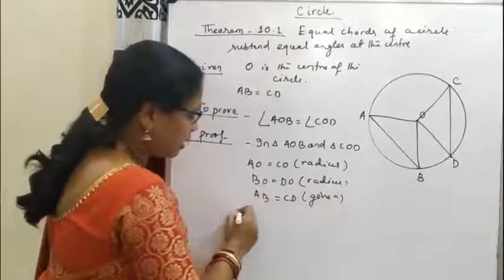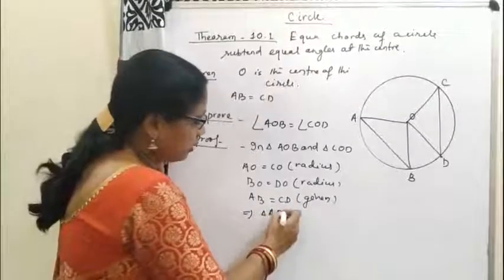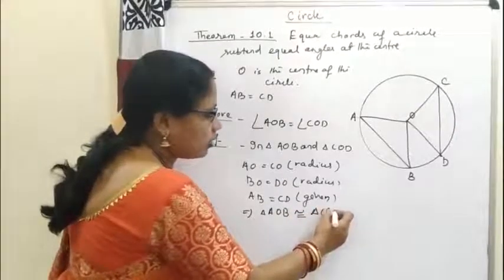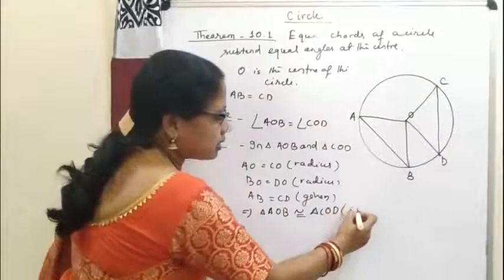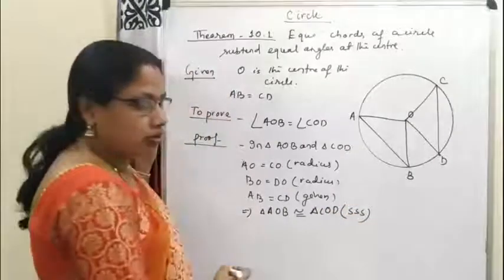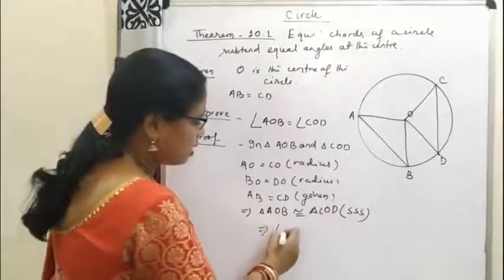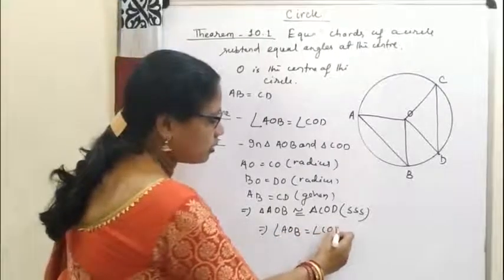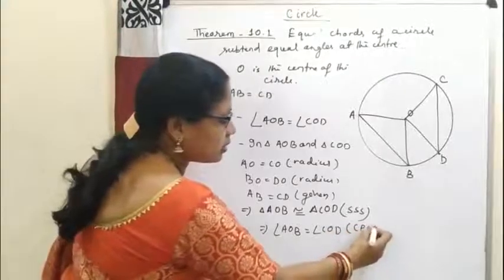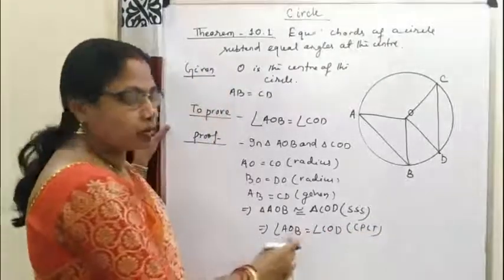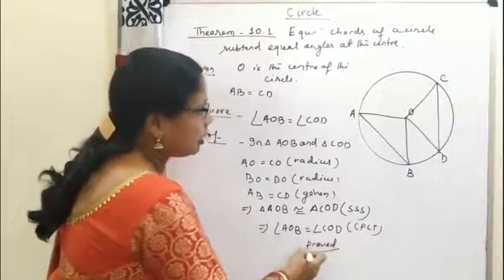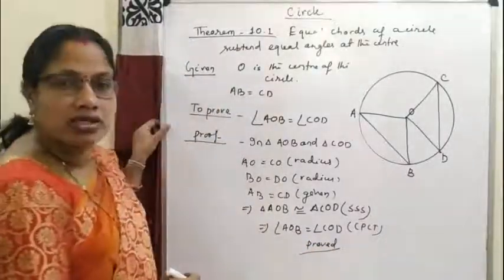So this implies triangle AOB is congruent to triangle COD by SSS congruence rule. So this implies angle AOB is equal to angle COD by CPCT, corresponding parts of congruent triangles. So this is proved. The angles subtended by equal chords are equal.